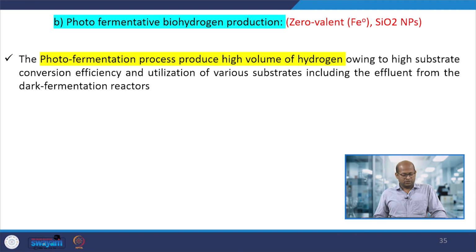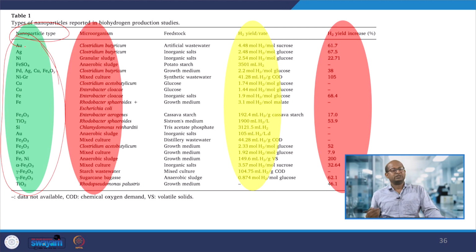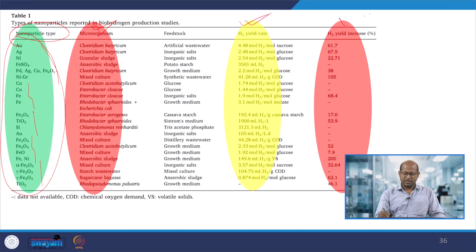Okay, so the photofermentation process has already been discussed. Here a table is shown with different types of nanomaterials: silver, gold, nickel, iron sulfates, copper, ferrosoferric oxide, ferric oxide, titanium. Different nanomaterials and different types of microorganisms can be used in this particular process, and the hydrogen yield increases by that amount. If we do not use gold or silver nanoparticles in this process for biohydrogen production, you can see that by using gold or silver nanoparticles the yield has increased from 61.7 percent to 67.5 percent.